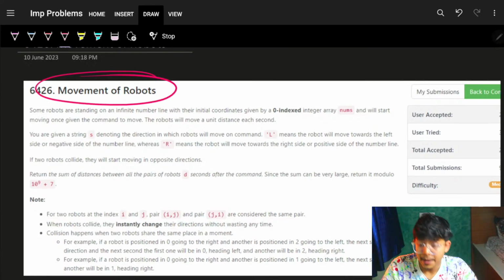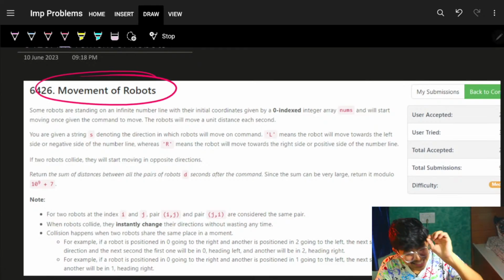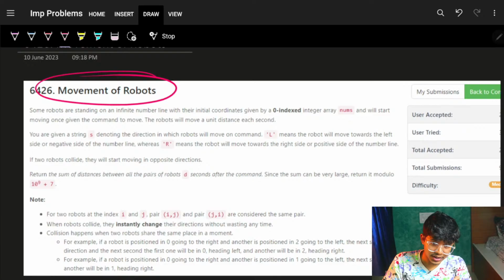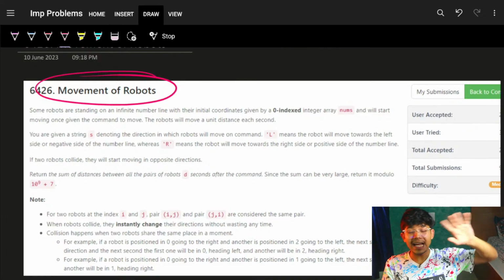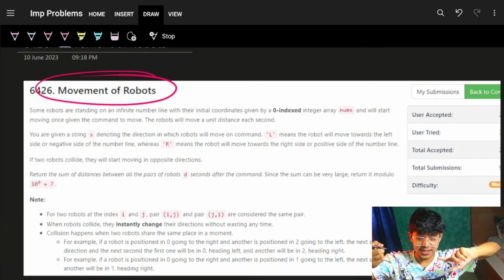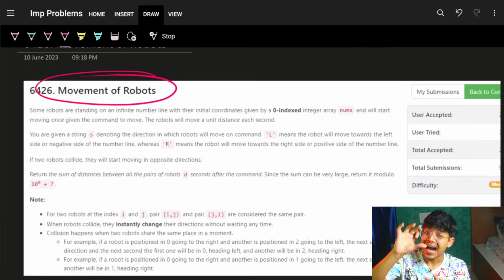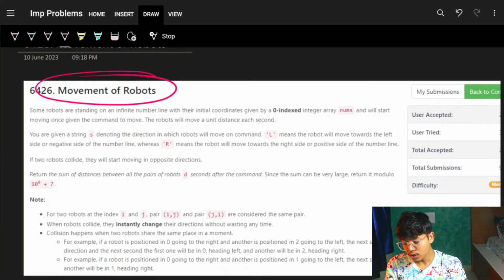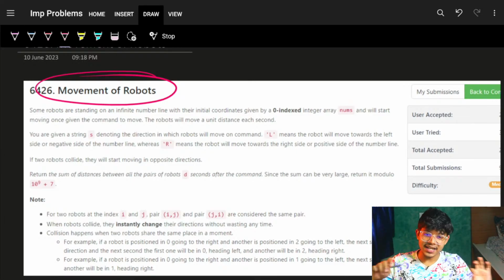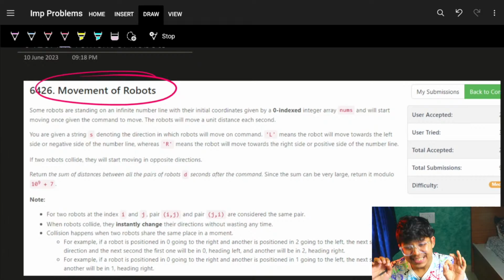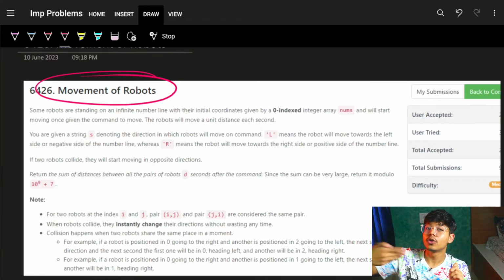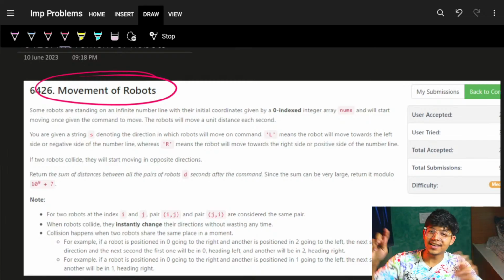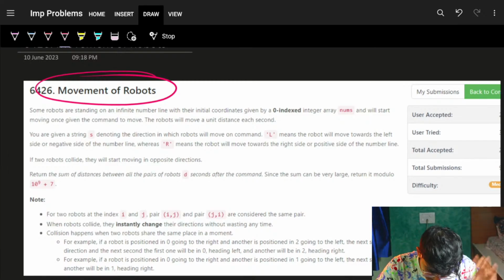Movement of robots. Yeah. Firstly, before moving on to this question, it's a standard ANT question. Very standard. It has quite a lot of modifications. I'll show the modifications and how complex this question can go. But it's very standard. Please, if you have seen this, remember it as an ANT question, not a robot question, because it's a standard ANT question. Cool. Let's quickly see.